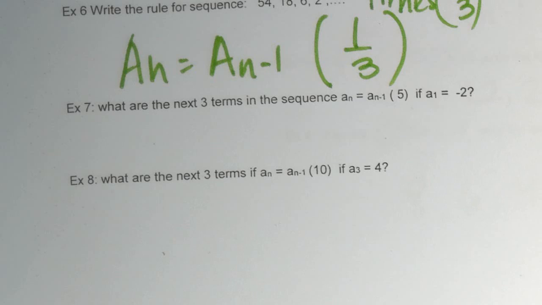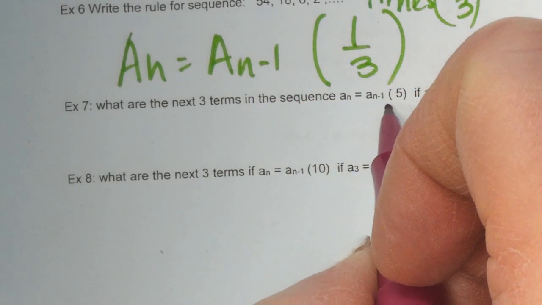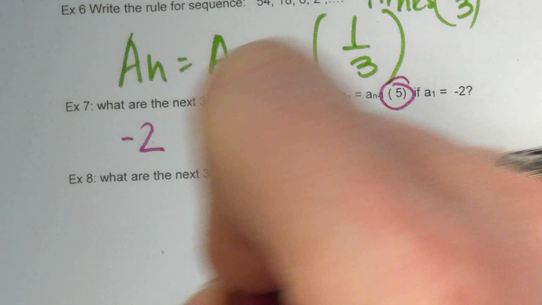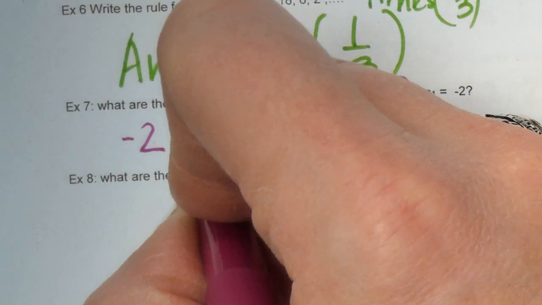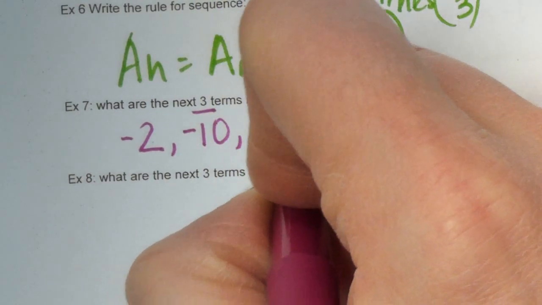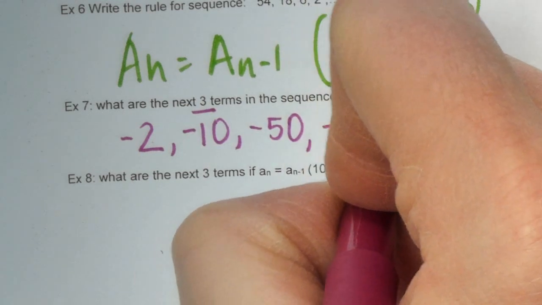Alright, let's see here. What are the next 3 terms in the sequence? A to the n equals a to the n minus 1 times 5. So this is our pattern. Alright, so we're going to start with negative 2 is what it says, and we need the next 3 terms. So we're going to multiply by 5. Negative 10, negative 50, negative 250.